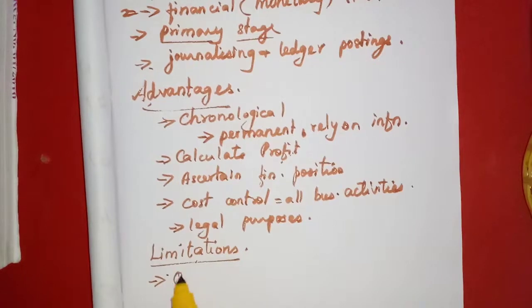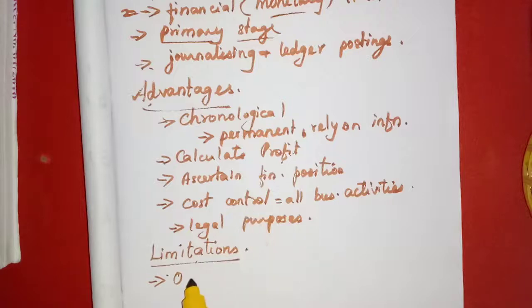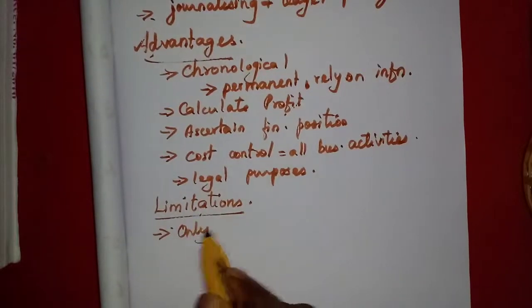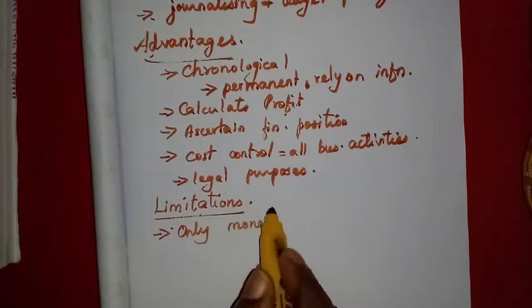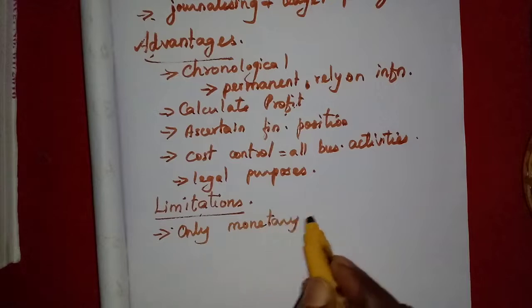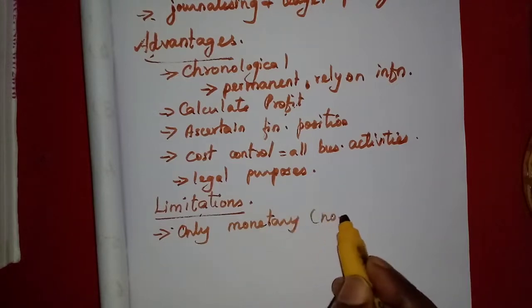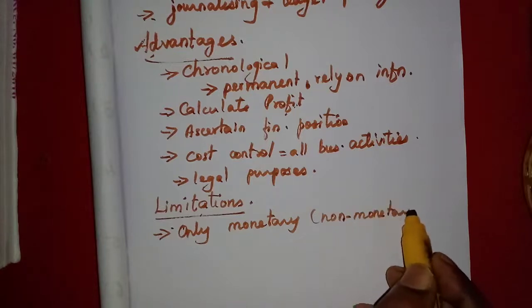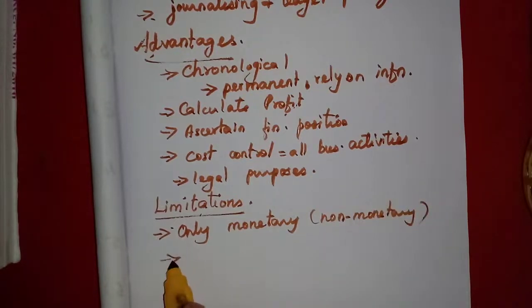Here we have studied that only monetary transactions can be entered. That is the main drawback. Only monetary transactions can be recorded. Non-monetary items cannot be recorded in the books of accounts. That is the main limitation.